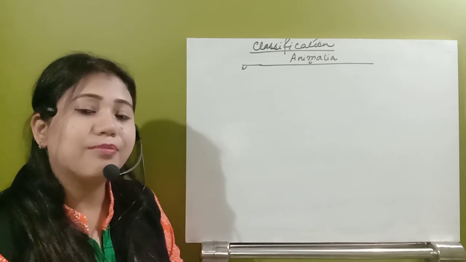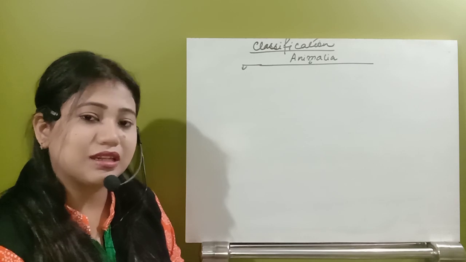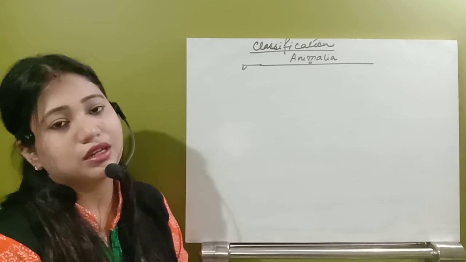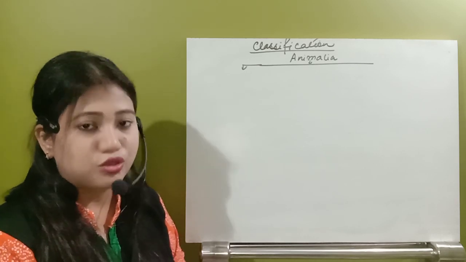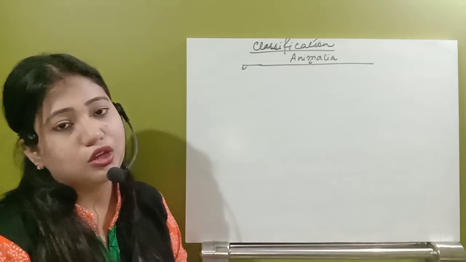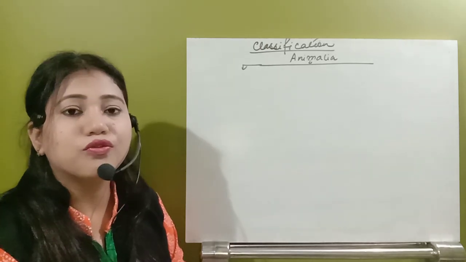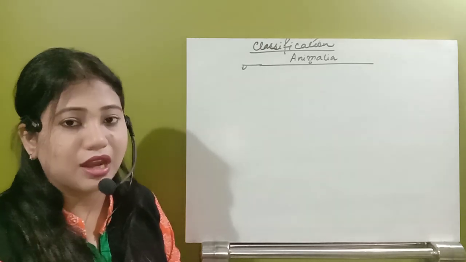The next is that phylum Porifera also does not have a locomotory organ. They cannot move like other normal animals.